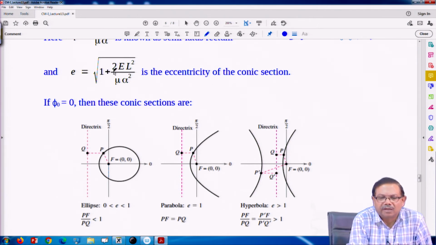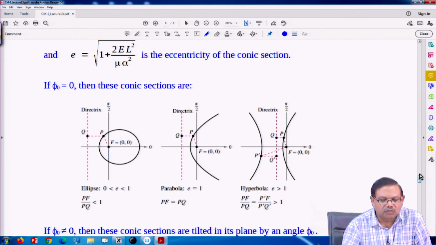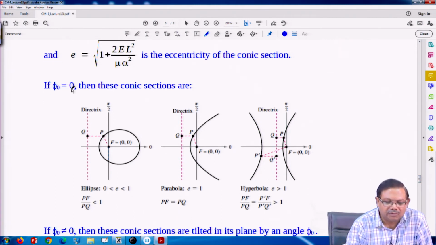So, in case of circle, eccentricity is 0. Okay. So, E would be minus mu alpha square upon 2 L square for circle, but other conic sections are plotted here. So, if I have taken phi naught equal to 0, then these are the conic sections.